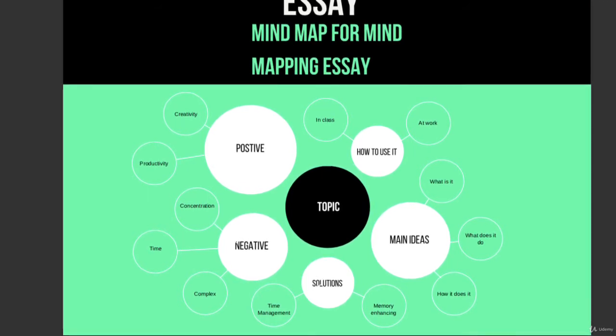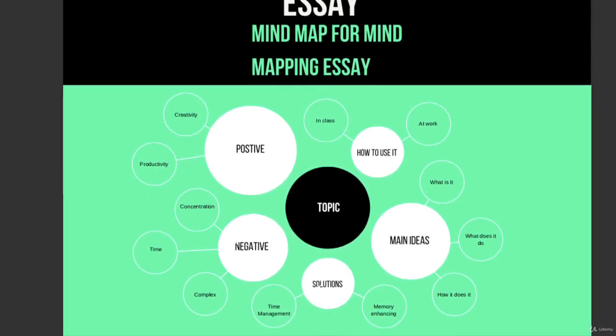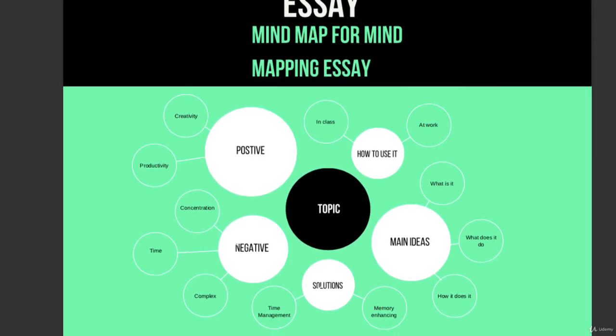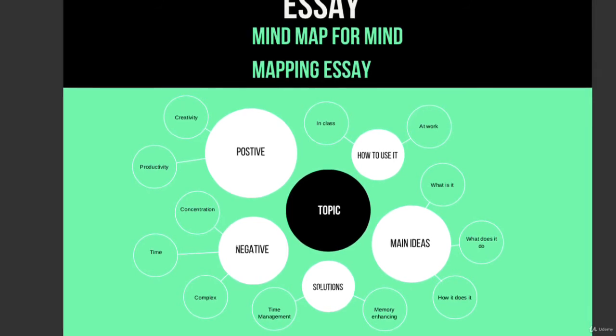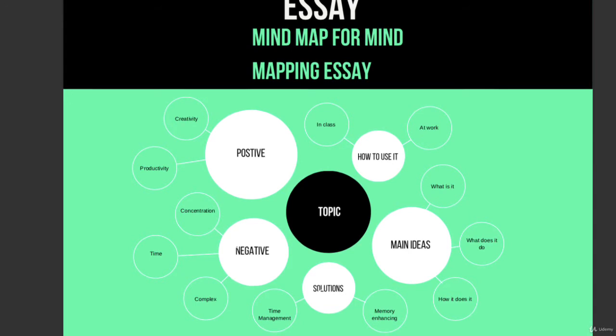You figure out that you need to talk about the positive, the negative, the main ideas. So basically the history and the summary and what they're about, the solutions that if people decide that they don't want to use them for any reason, what they can do. And if they do want to use them, how can they use them effectively without hurting themselves, for example.